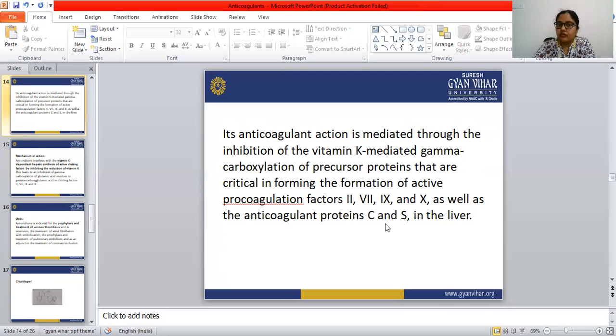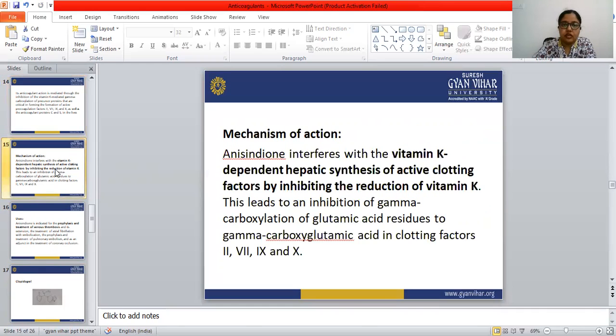Through this way, anisindione acts inside the body. Let's see the mechanism of action. Anisindione interferes with the vitamin K dependent hepatic synthesis of active clotting factors by inhibiting the reduction of vitamin K. The majority of the mechanism of action is the same in this category. When vitamin K is inhibited, the cofactor will not generate.